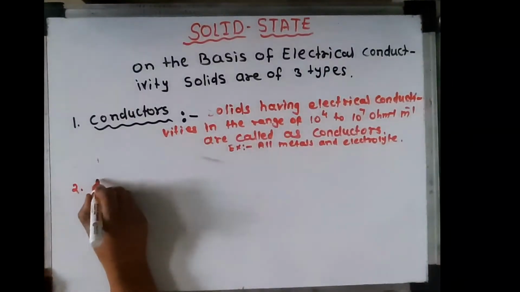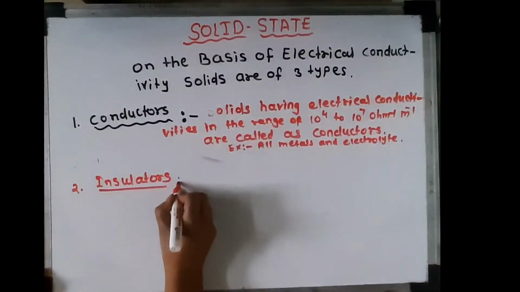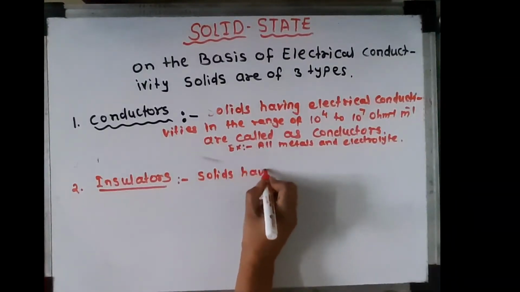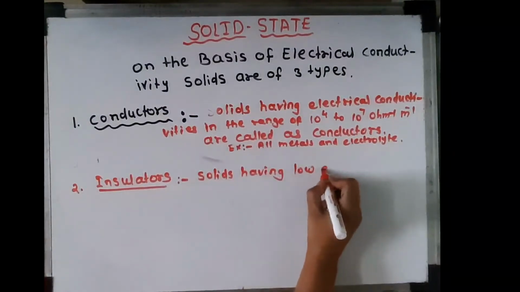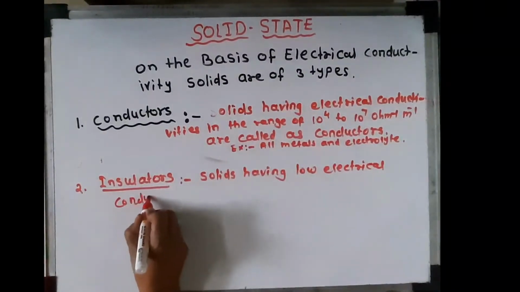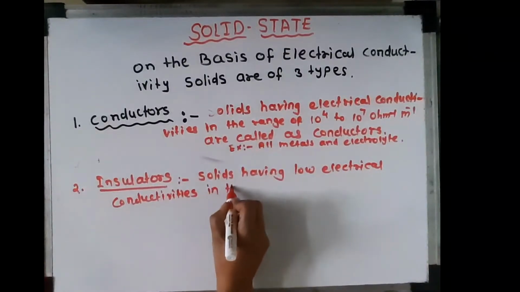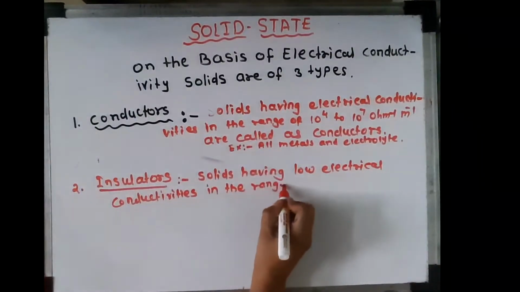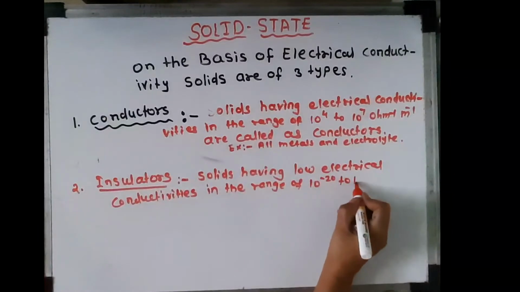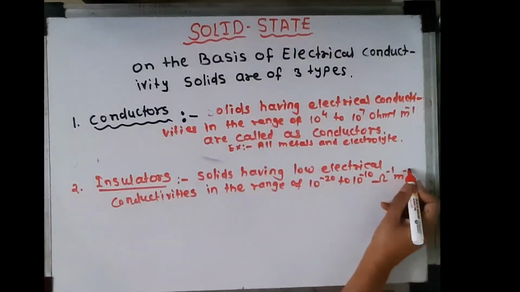Second is insulators. The solids having low electrical conductivities, in the range of 10 raised to minus 20 to 10 raised to minus 10 per ohm per meter.